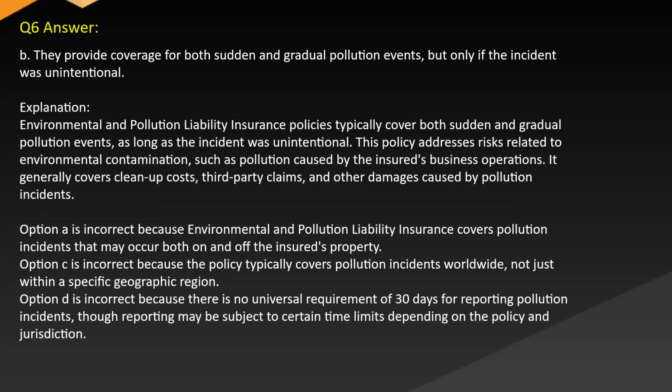Answer: B. They provide coverage for both sudden and gradual pollution events, but only if the incident was unintentional. Explanation: environmental and pollution liability insurance policies typically cover both sudden and gradual pollution events as long as the incident was unintentional. This policy addresses risks related to environmental contamination, such as pollution caused by the insured's business operations. It generally covers cleanup costs, third-party claims, and other damages caused by pollution incidents.